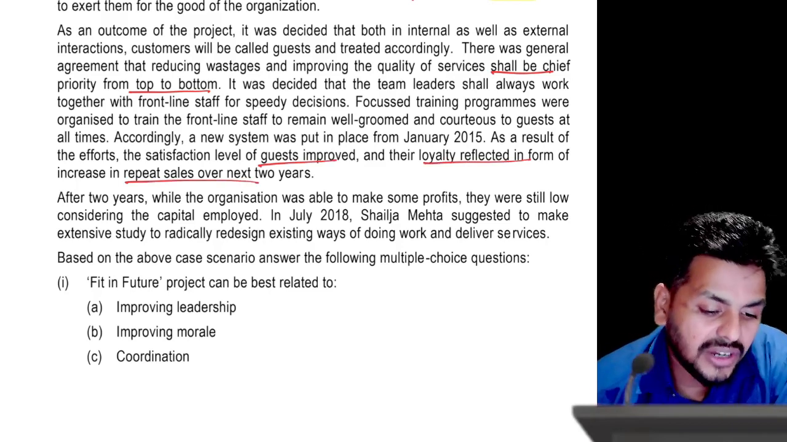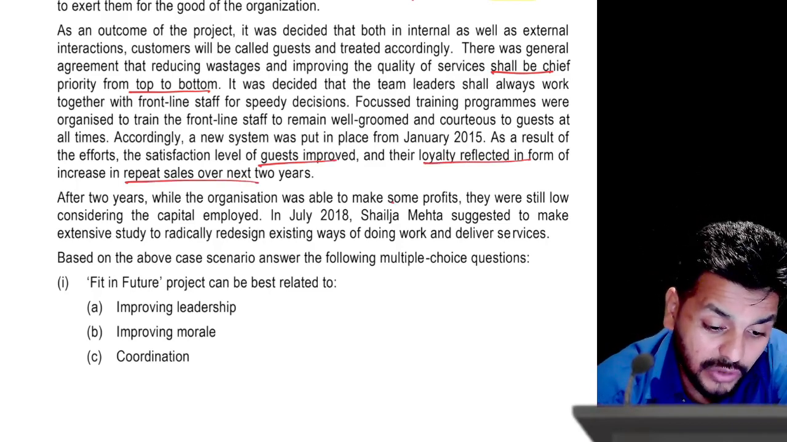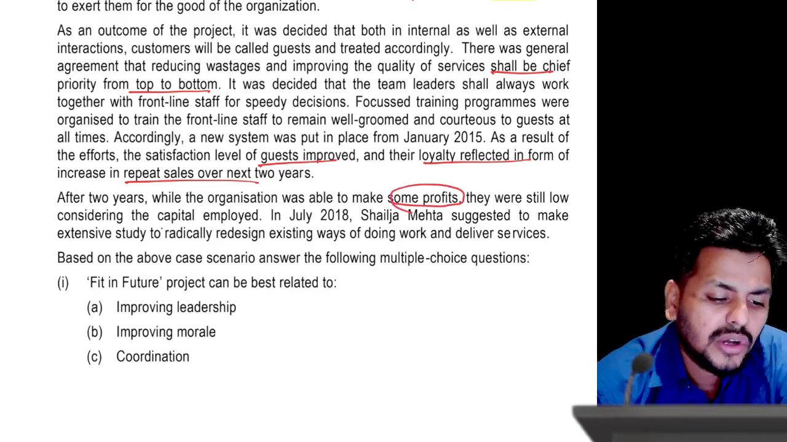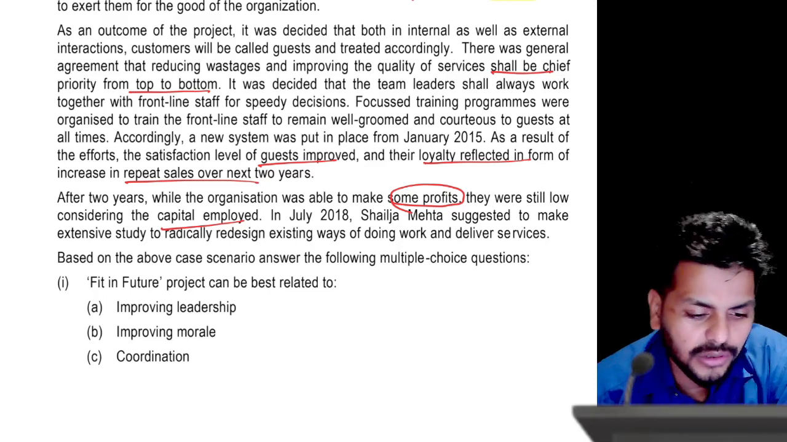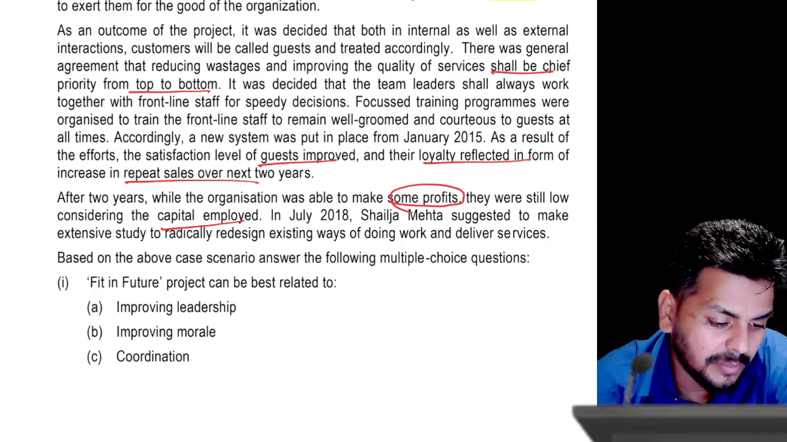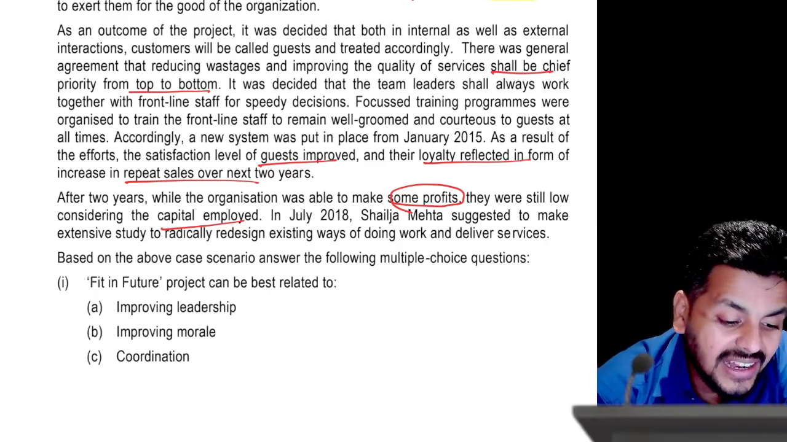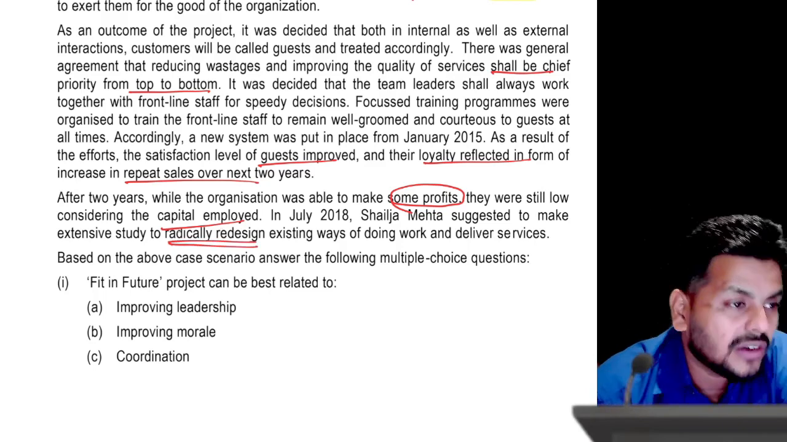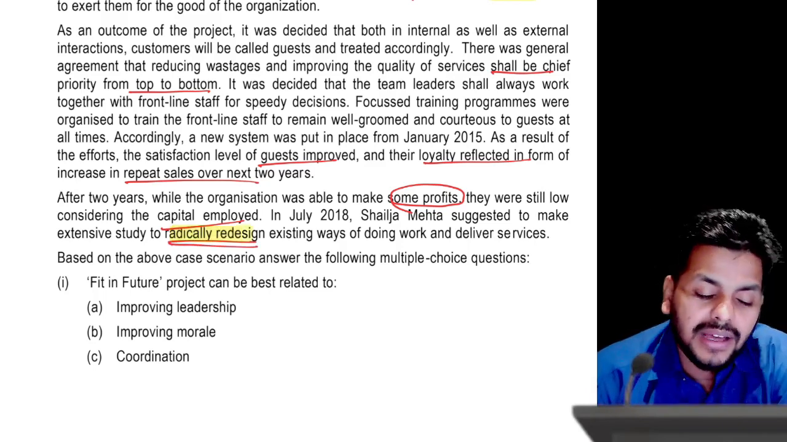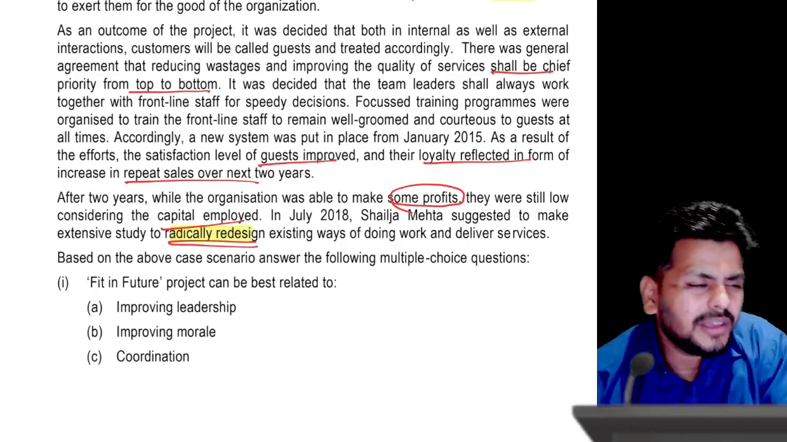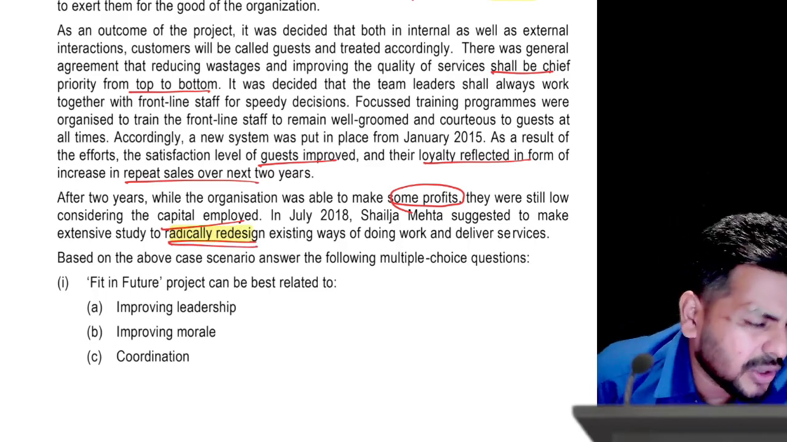Amazing. After 2 years, when the organization was able to make some sort of profits, which was still low considering the capital employed. All of you financial management students, you know what is written on capital employed. In 2018, Shailaja Mehta again suggested to make an extensive study on radically redesigning, which indicates that they are talking something about BPR. So maybe you can expect a question on BPR as well. So these are all the points that you might want to concentrate on. So basically they gave a case that was built upon whatever it is.